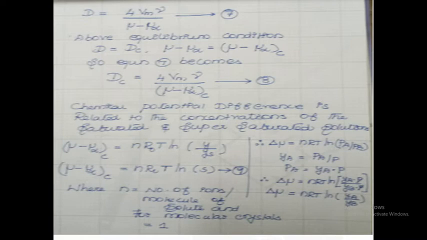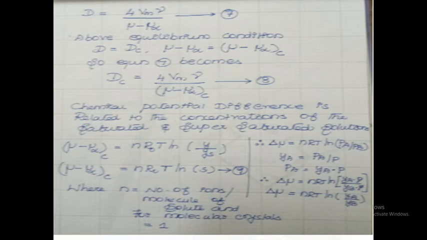Okay. So now come to our concept. For our case, the change in chemical potential, mu minus mu infinity at c, is equal to nR0T ln of Y by Ya. Notation is only different, but capital R0 is also the gas constant. T is the temperature. This is the supersaturation condition. So Y by Ya is the ratio between the mole fraction of solute in the supersaturated solution to the mole fraction of solute in the saturated solution.